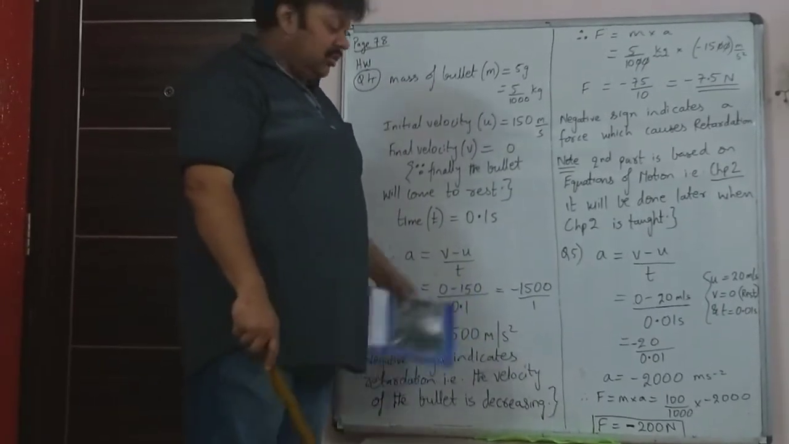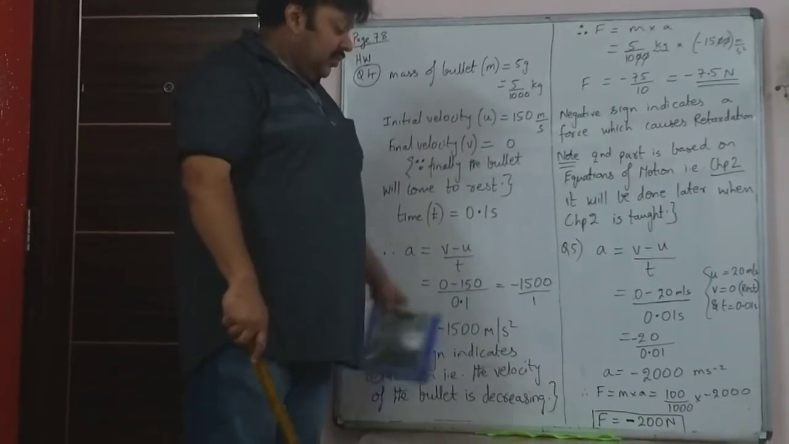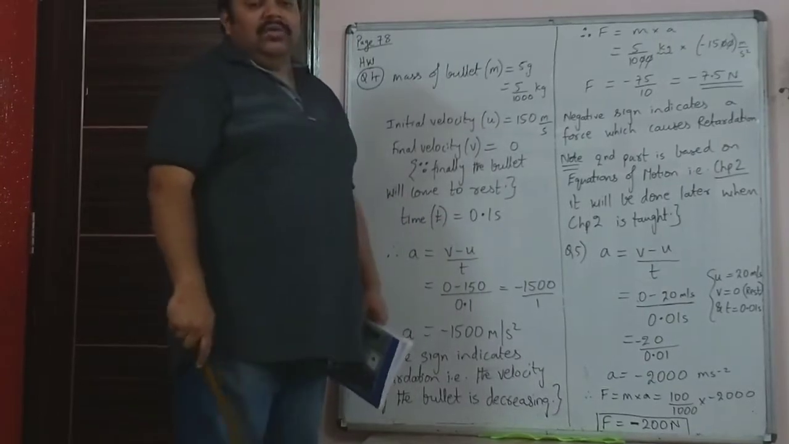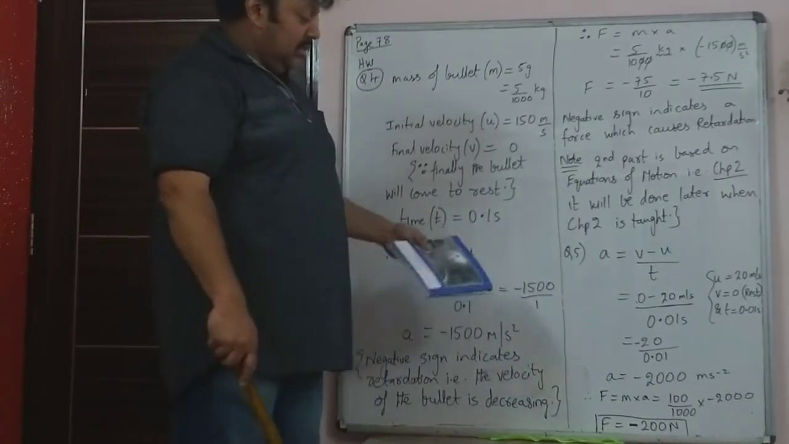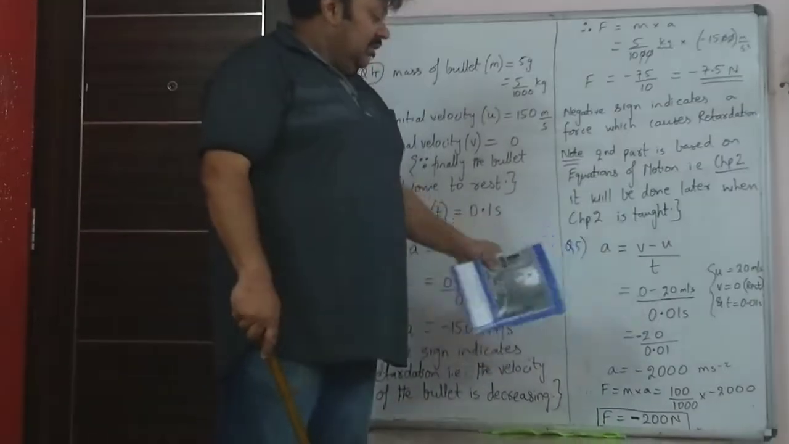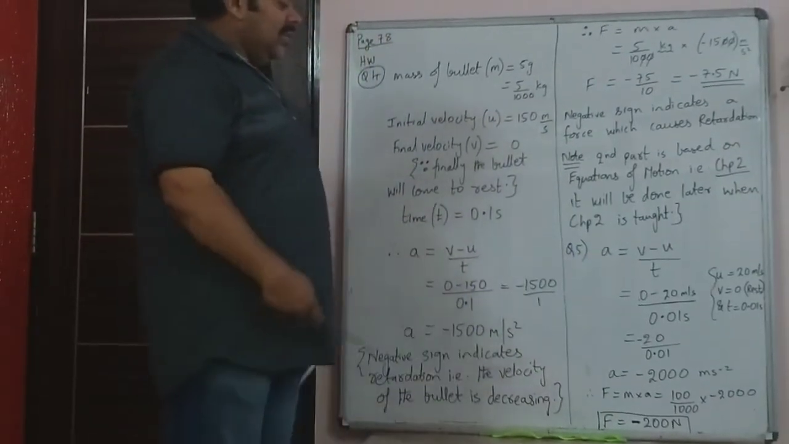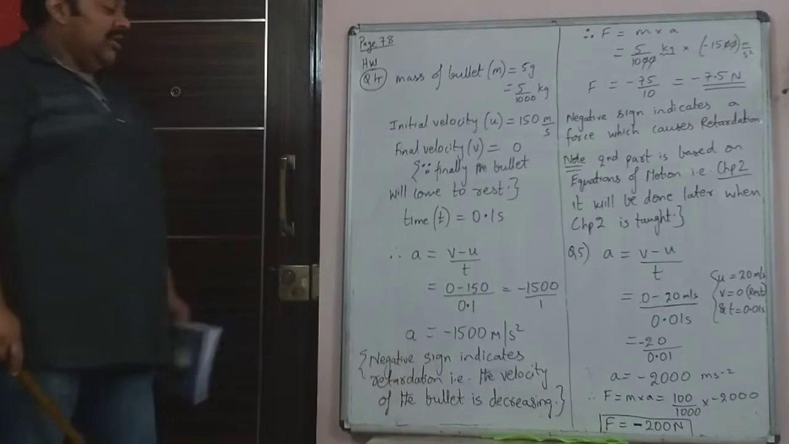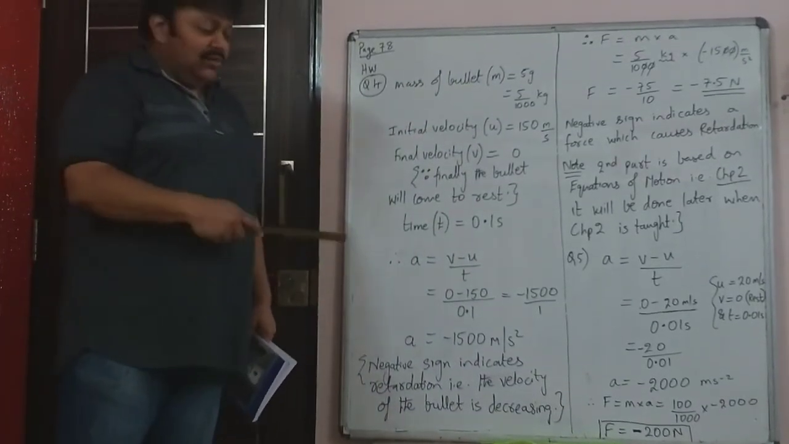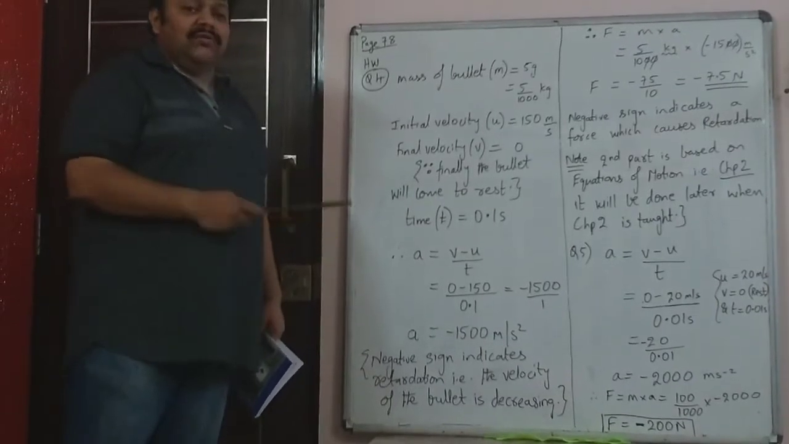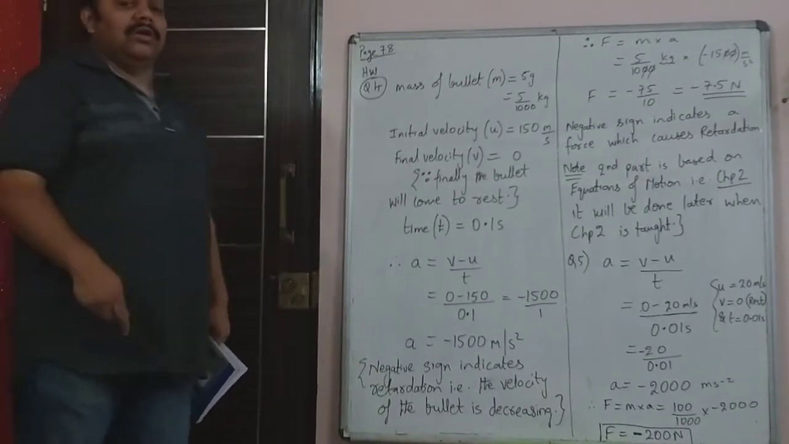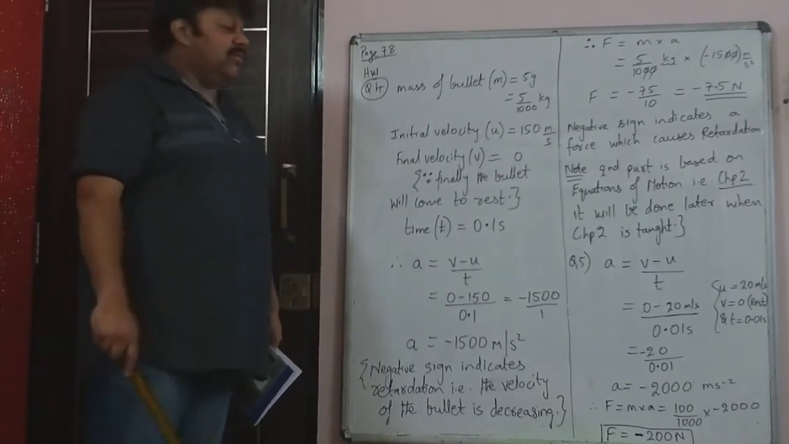Negative acceleration indicates retardation. Then force is m a. m should be in kg, so 100 upon 1000, gram is converted to kg, and a is minus 2000. When you do the calculations, the answer is minus 200 Newton. Then you can explain after that, the negative sign for force indicates that the force causes retardation or decrease in speed.